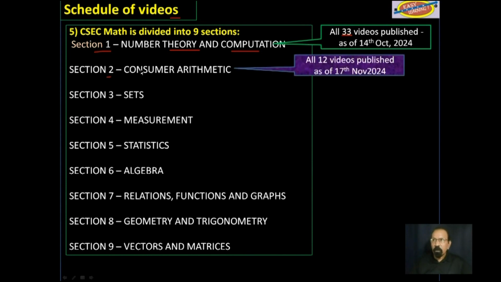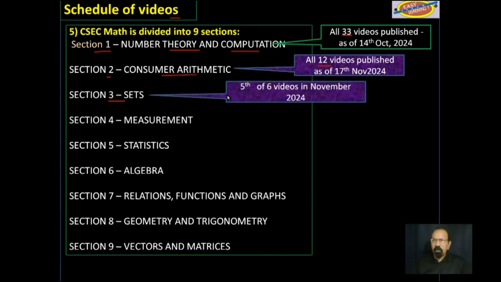Section 2, consumer arithmetic: all 12 of those videos have been published on YouTube in their entirety. Section 3, sets: 4 of those videos have already been published, and this is now the 5th one, which will be published shortly in its entirety on YouTube.